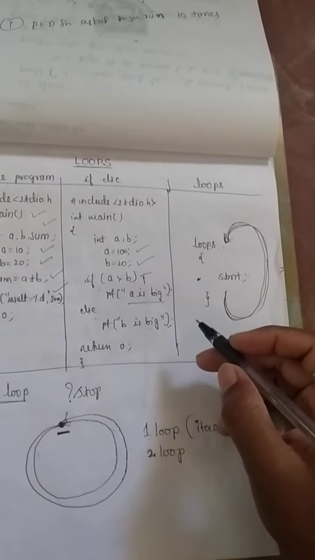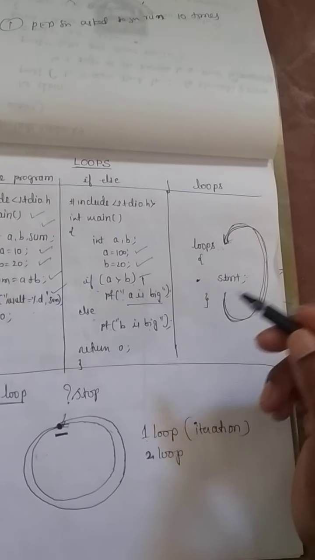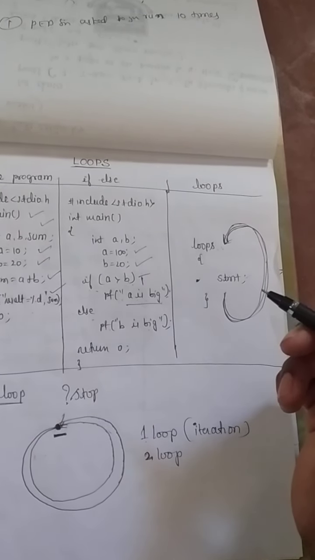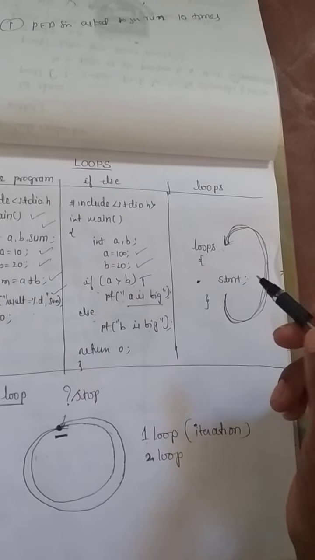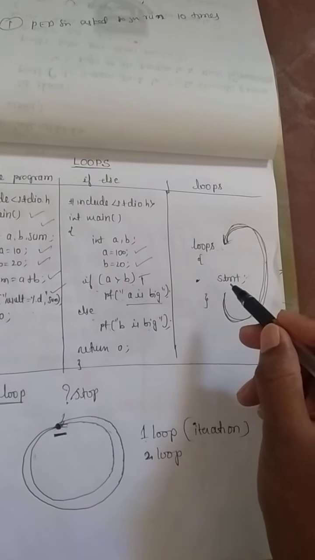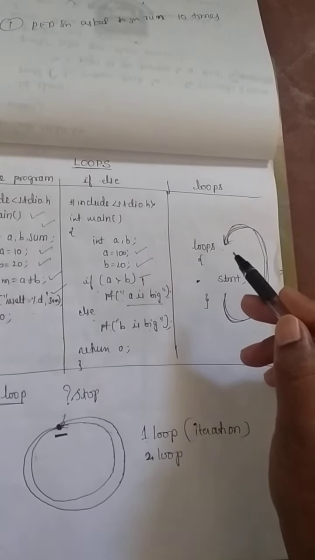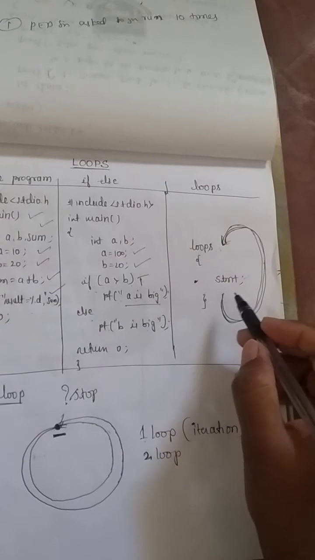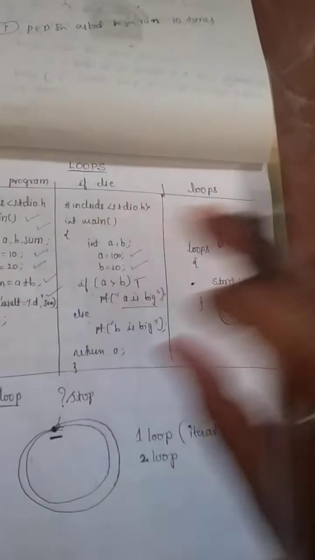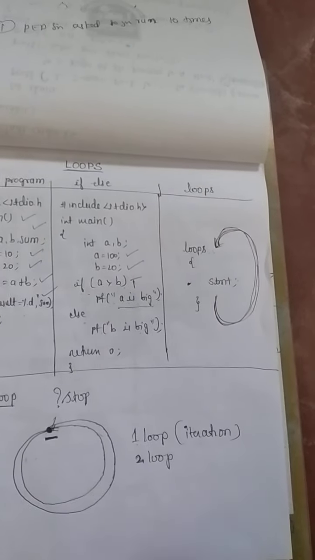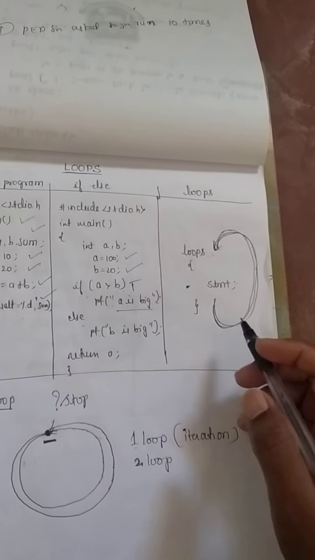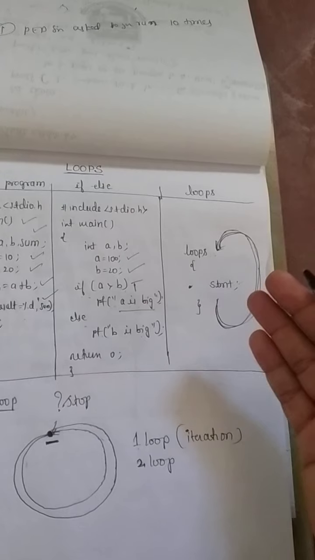Got it? Then the next concept is loop. What is the need or benefit of a loop? The same set of statements can be repeated many times for execution. You write the statements only once and you can execute them many times. There are 3 types of loops, and using them we can do it.